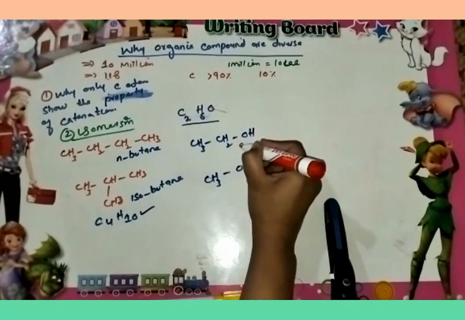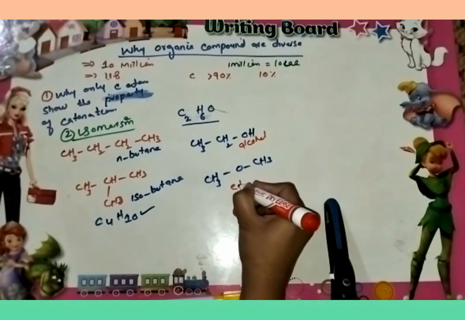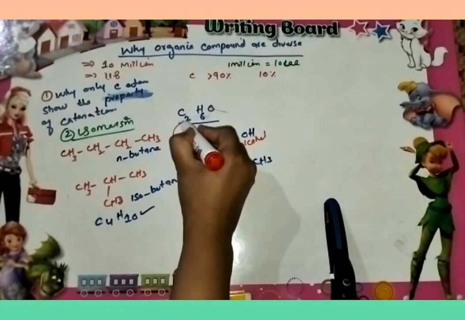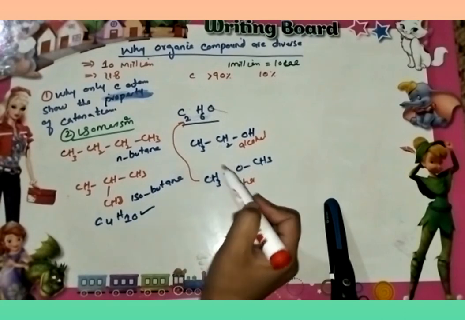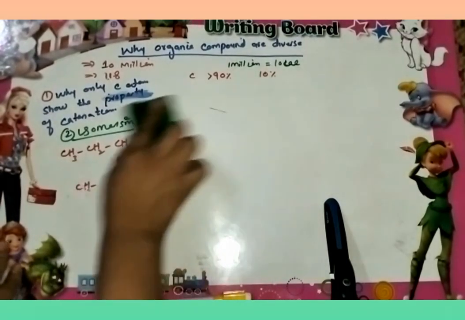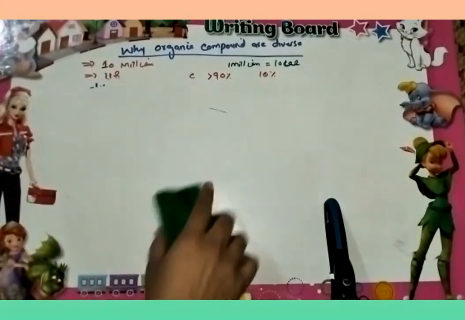This is alcohol and this is ether, but both of these compounds have the same molecular formula but different structural formula. So due to this property, there is a huge number of organic compounds in nature. This is the second main reason for the existence of a large number of organic compounds.